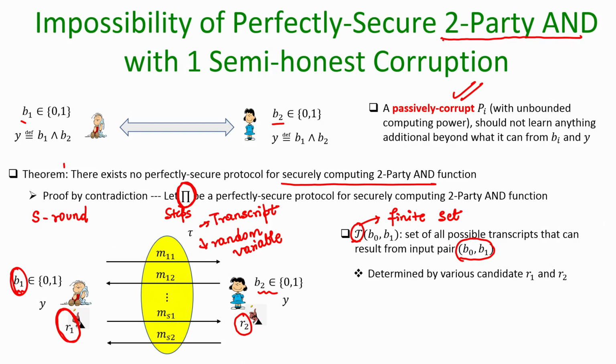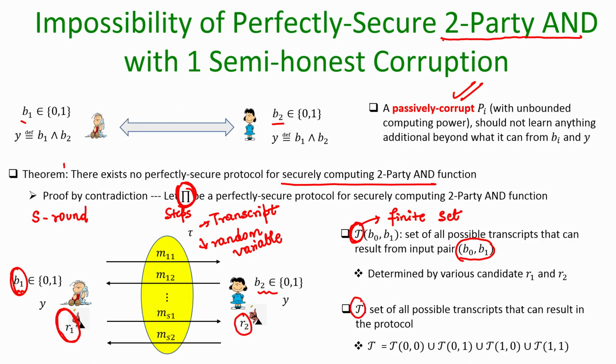And an adversary who is computationally unbounded can always generate this entire set of transcripts. Why? What does it have to do? It just has to run the steps of pi in its mind, assuming that the inputs of the parties are B0 B1, and just by changing the randomness component, it can reproduce all the transcripts and list them out, and that will be this set fancy T. Okay.